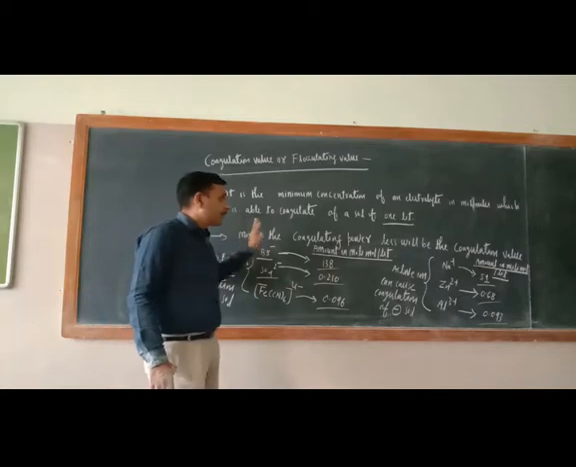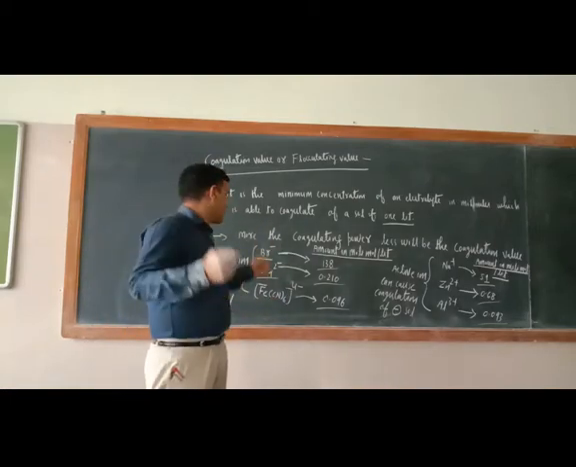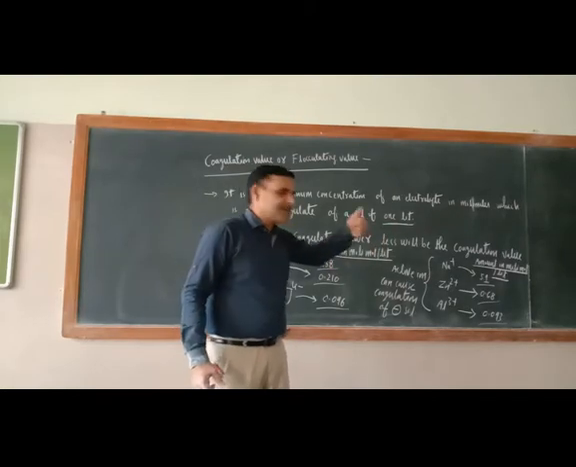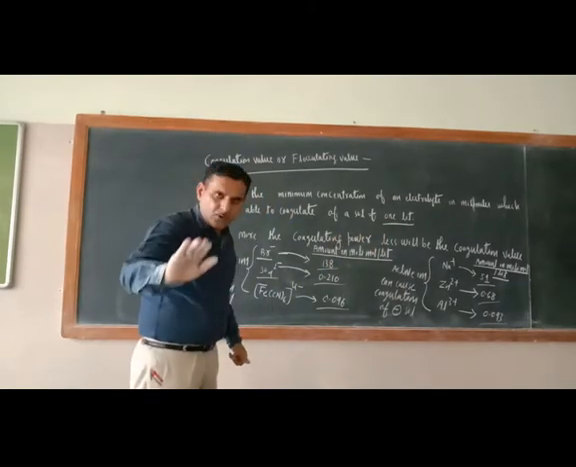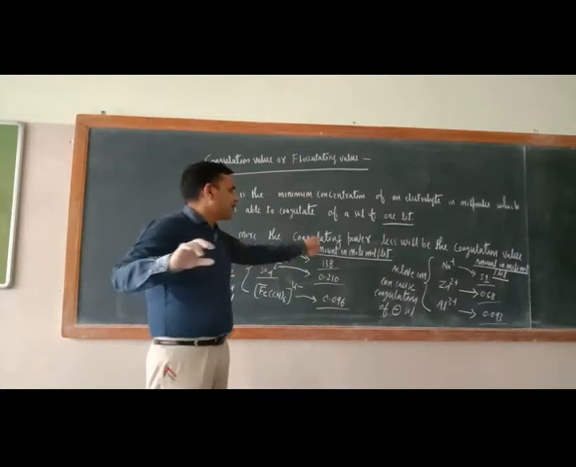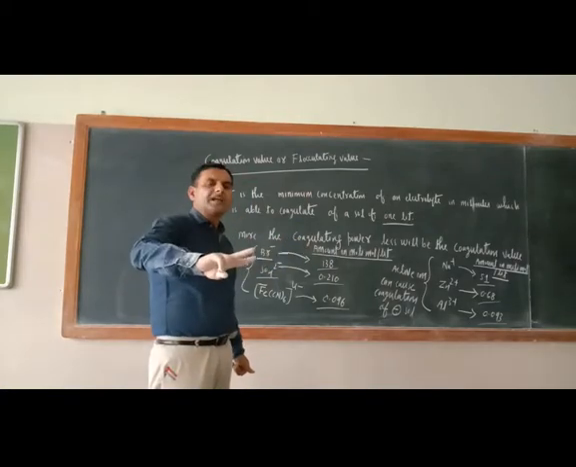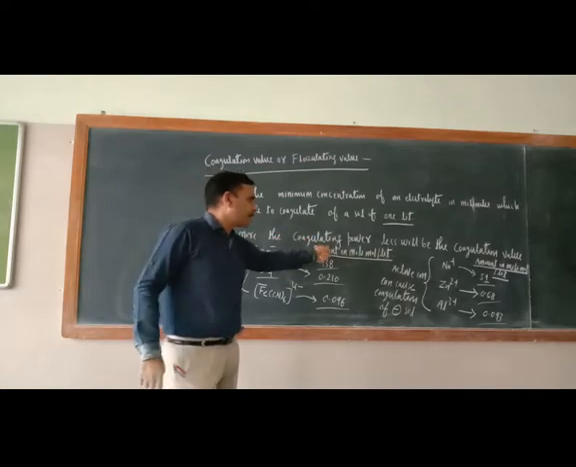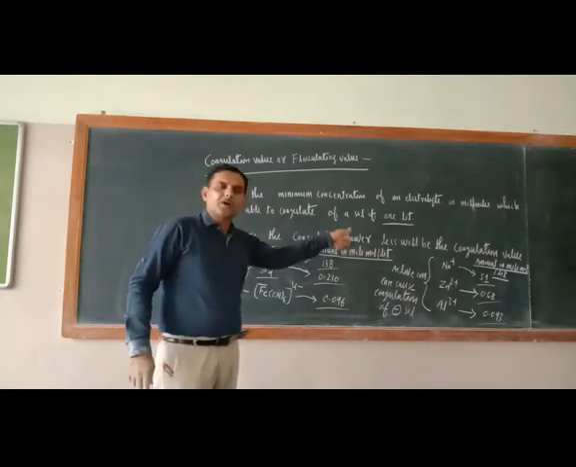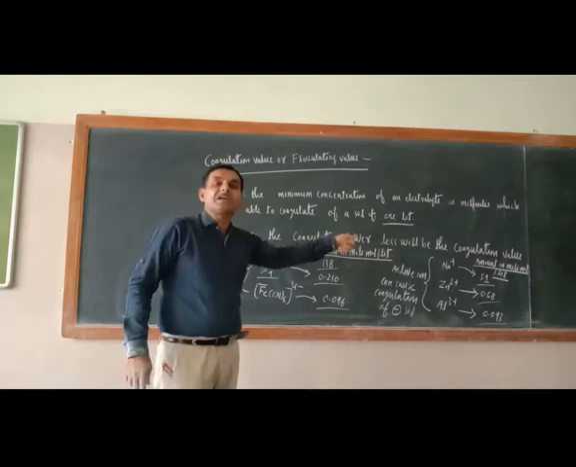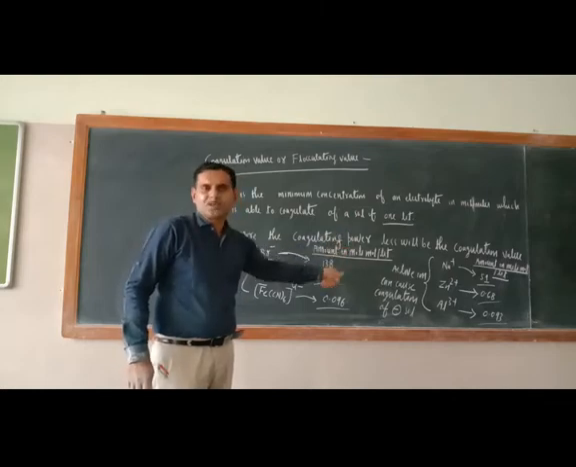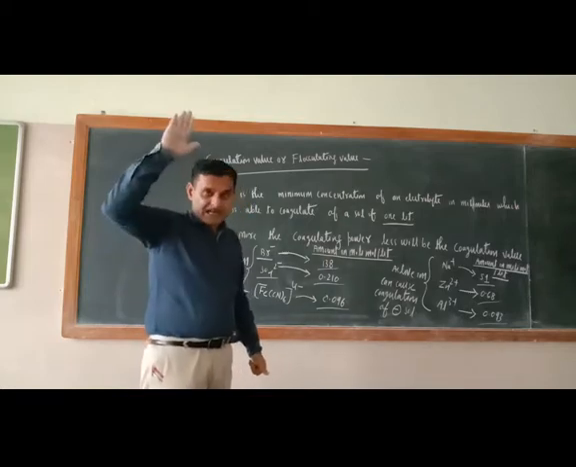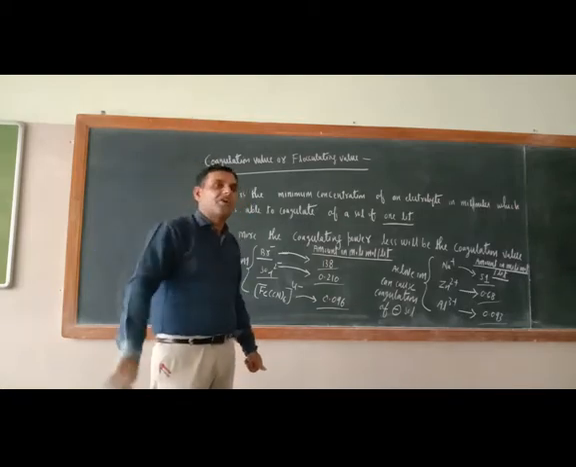So what is the meaning of this? Here, the more the coagulating power, the less will be the coagulation value. The lesser the coagulation value, the more will be the coagulating power. So coagulating power, or flocculating power, is opposite to the coagulation value or flocculation value. Both are the same term. So the greater the coagulating power, the lesser the amount required.